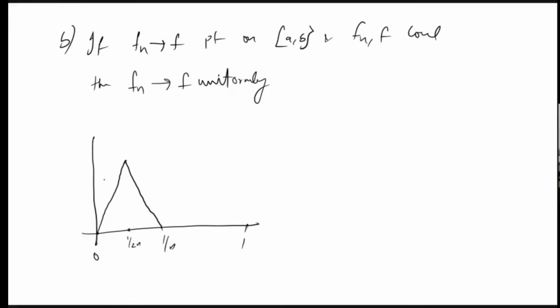So what can you say about this function? This is n. So what can you say here? Whether this convergence is uniform? Obviously not, because we want modulus of fn(x) minus f(x) is less than epsilon after some stage.